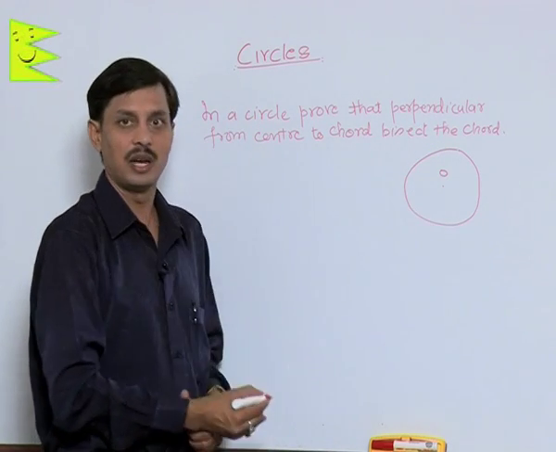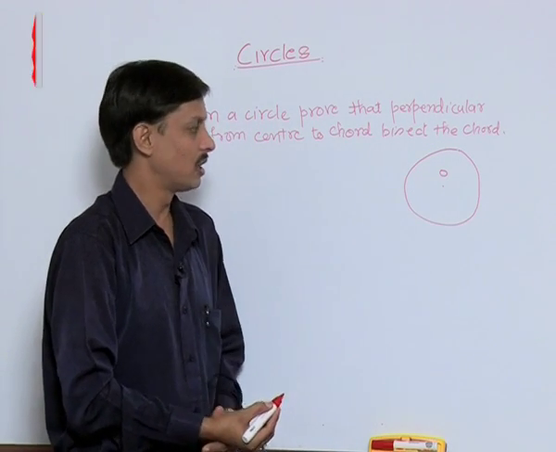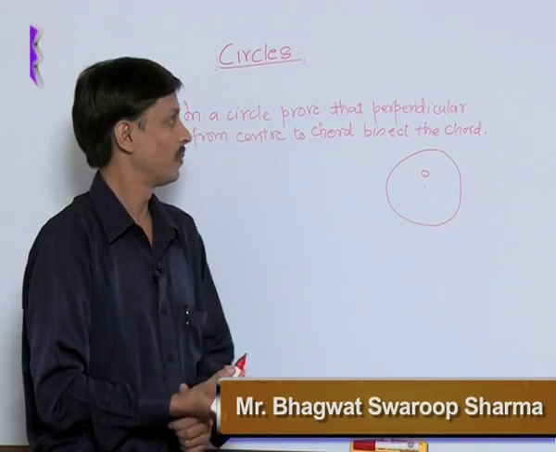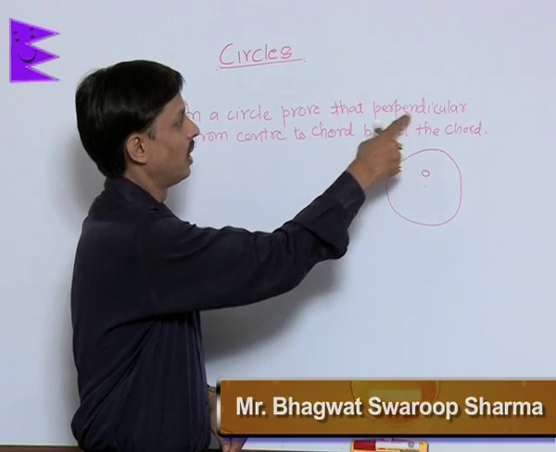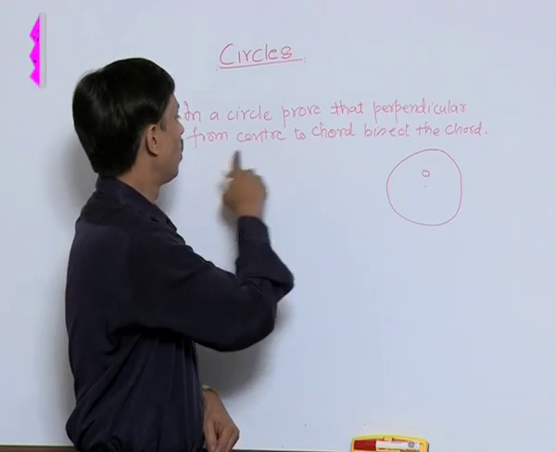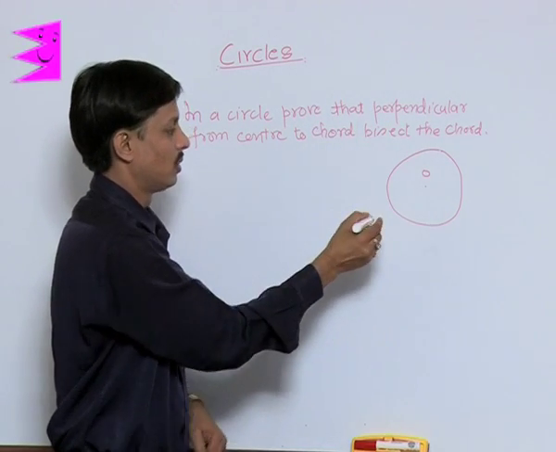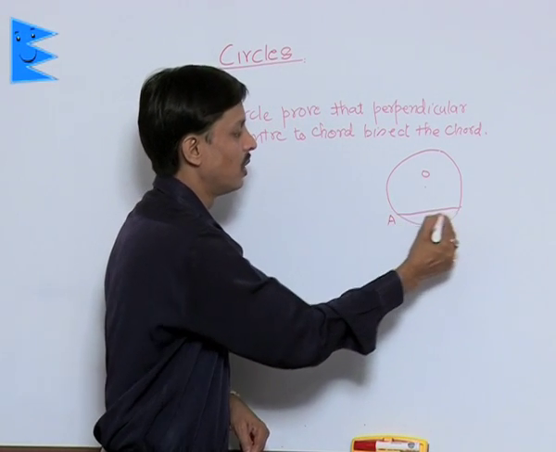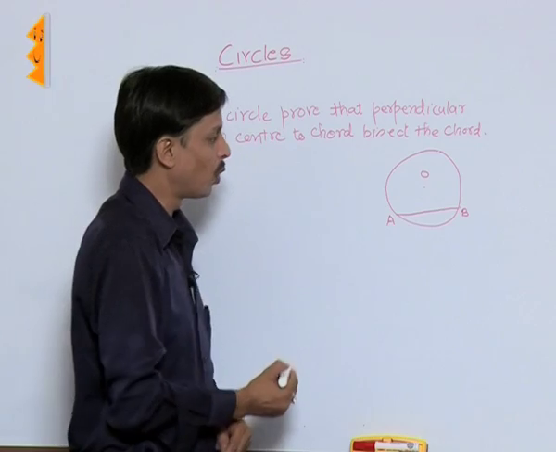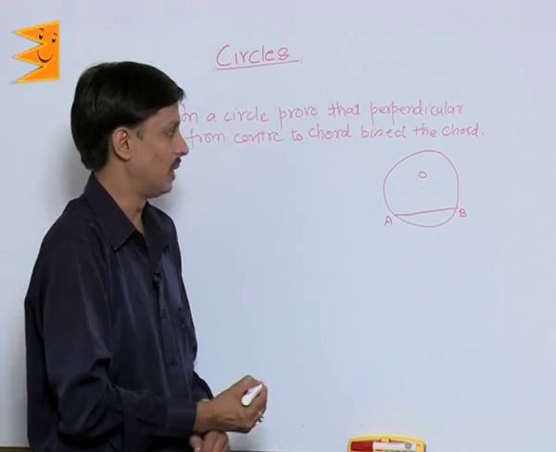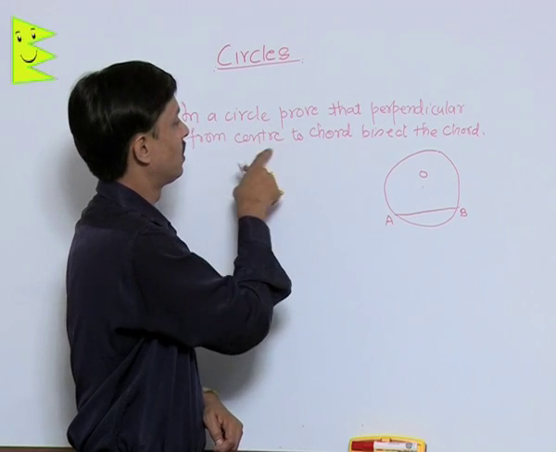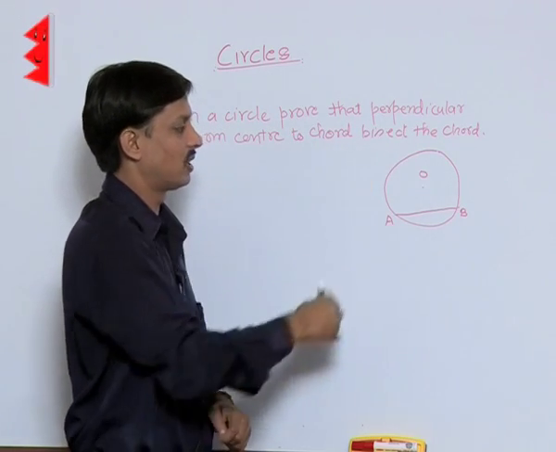If there is a circle, there has to be a center. Suppose the center is indicated by point O. So I have to draw a chord also. This chord is labeled AB.